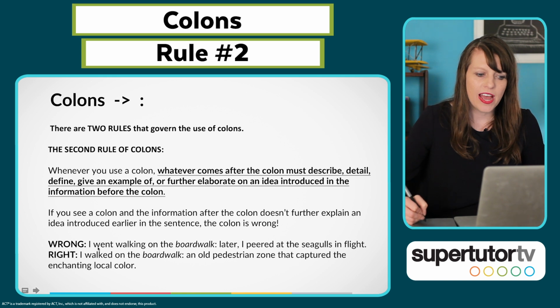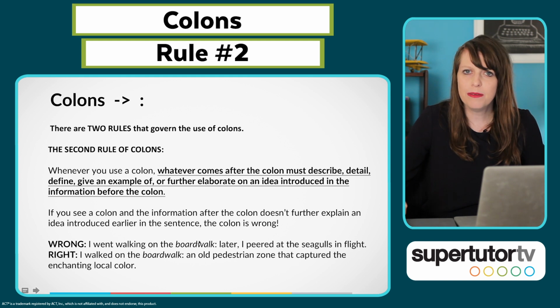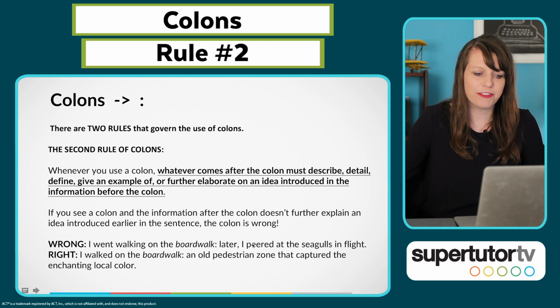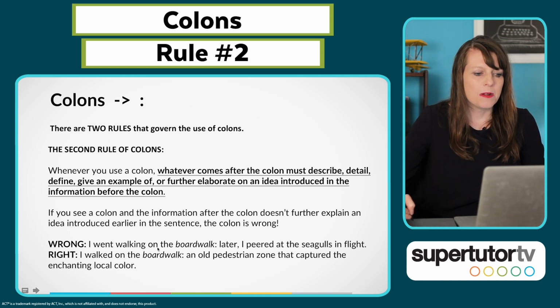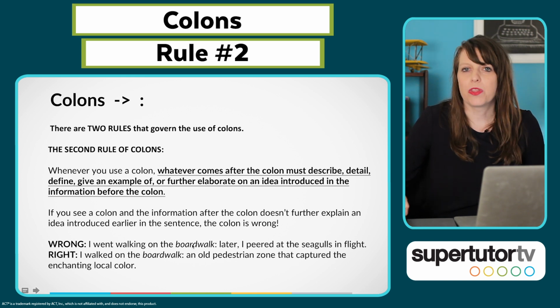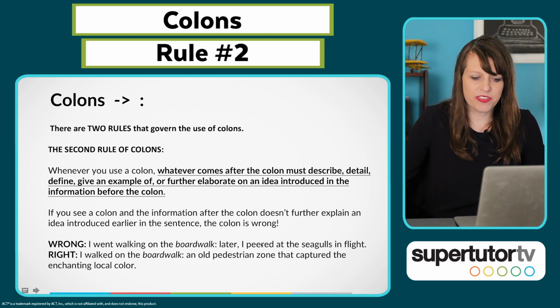Okay, so here's wrong. I went walking on the boardwalk, colon. Later, I peered at the seagulls in flight. Do you see how this event is not a description of walking on the boardwalk? It's just some random detail of what you did afterwards. So you cannot use a colon here. It's wrong. We have to define what boardwalk is, or we have to explain some more about walking on the boardwalk in some way. We can't just put some random detail that's different from this.